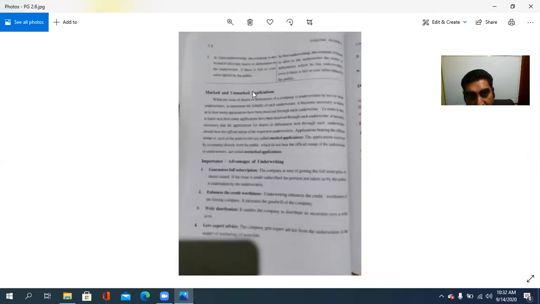Then marked and unmarked applications. Marked applications are those applications that are marked or have some symbol put on them, that is the marked application. Putting some symbol means an official stamp should be put. That is the marked application, while an unmarked application means nothing is put.